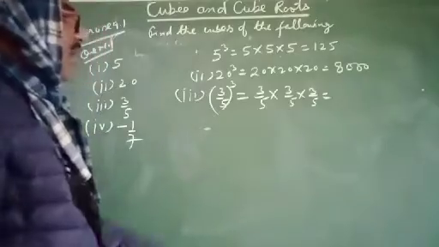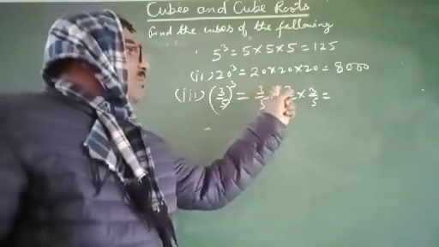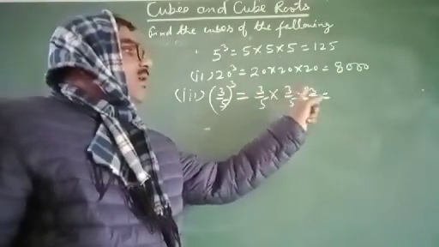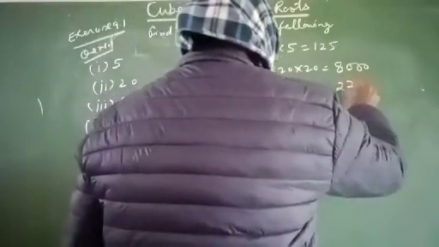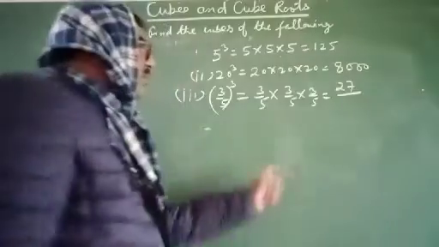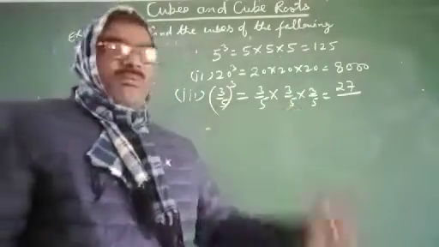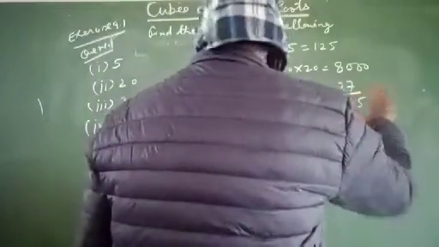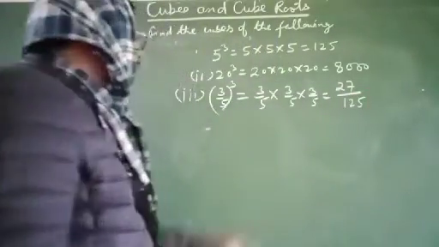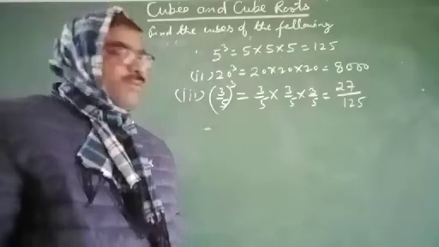First of all I will multiply the numerators: 3 multiplied by 3 multiplied by 3. 3 3s are 9, 9 3s are 27. Then it will be 27 upon 5 multiplied by 5 is 25, 25 multiplied by 5 is 125. So the cube of 3 by 5 will be 27 upon 125.